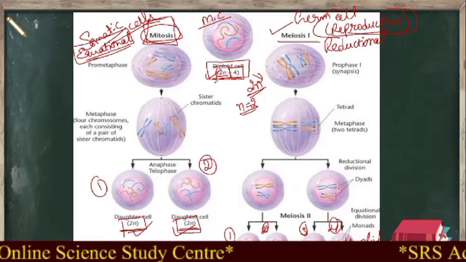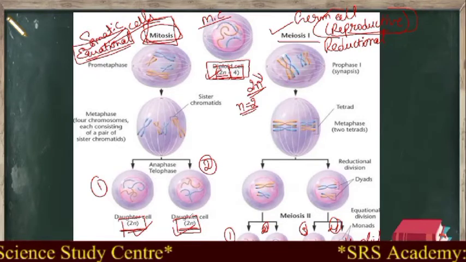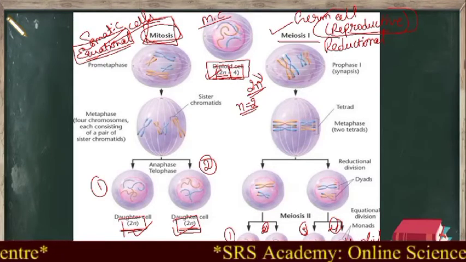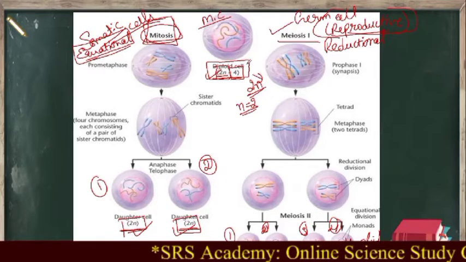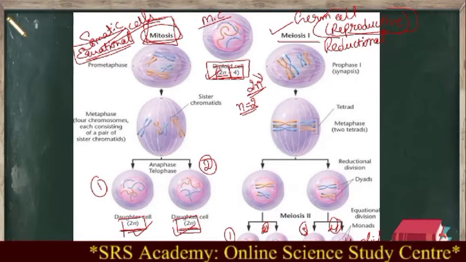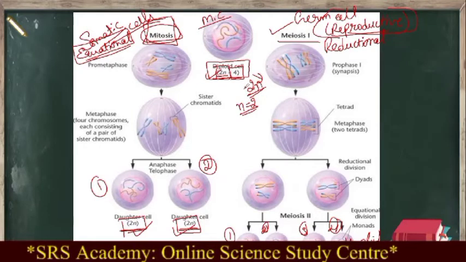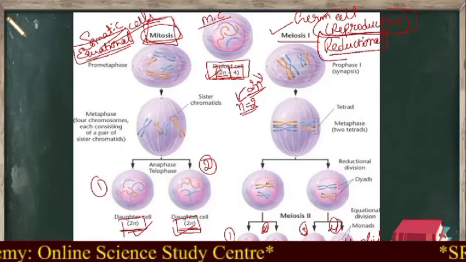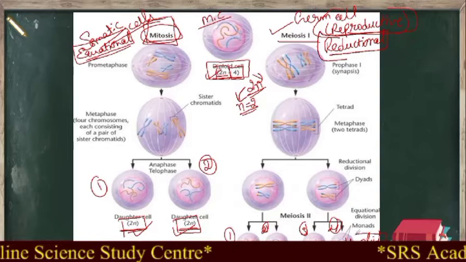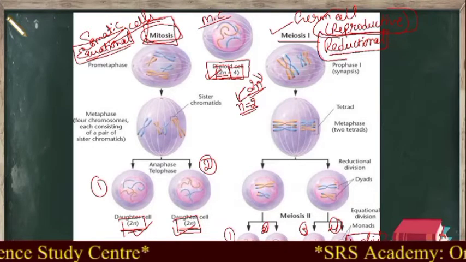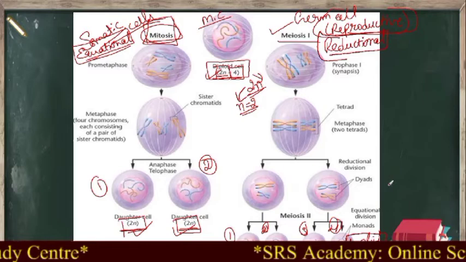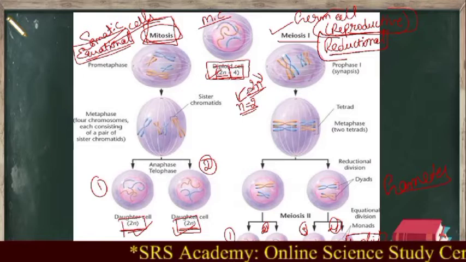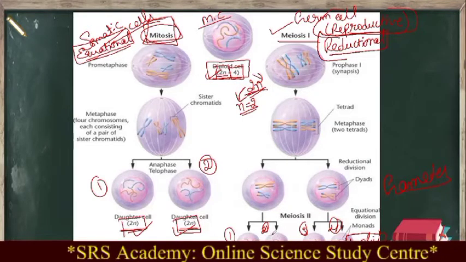In mitosis, a diploid cell again gives rise to diploid cells, whereas in meiosis cell division, the diploid cell gives rise to haploid cells. That means cells which contain half of the chromosomes. So since 2n is reduced to n, we call it which one? Reductional cell division. The number of chromosomes is reduced. These haploid cells, keep it in mind, we call gametes. If the mother cell contains 2n number, the gametes contain only n number.